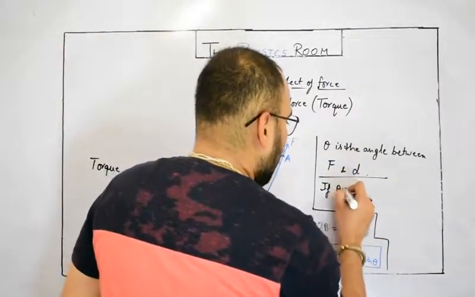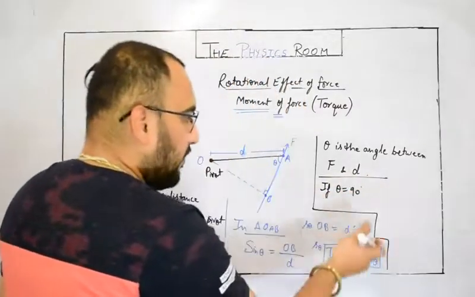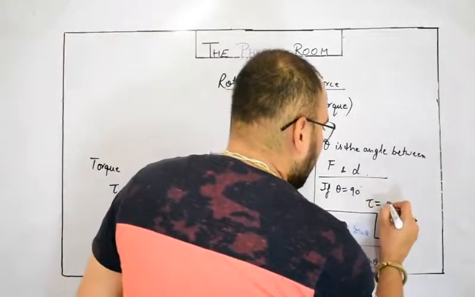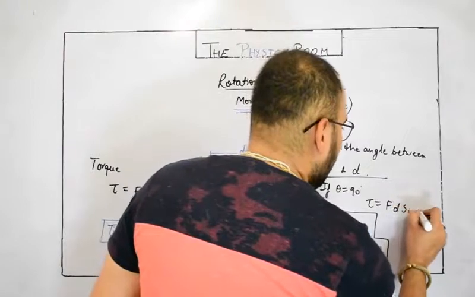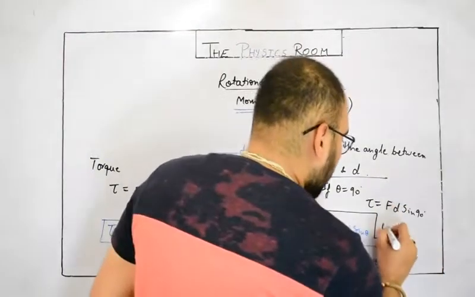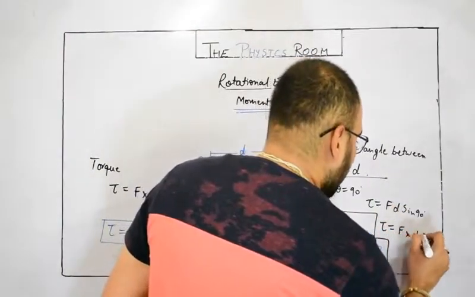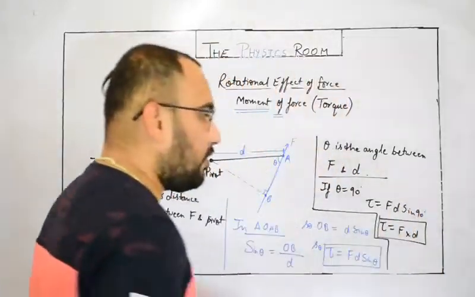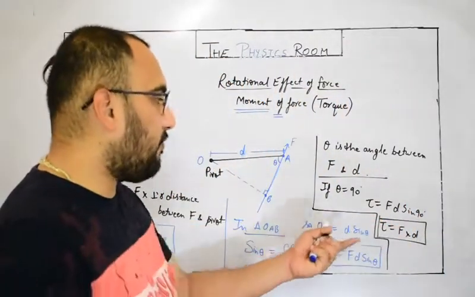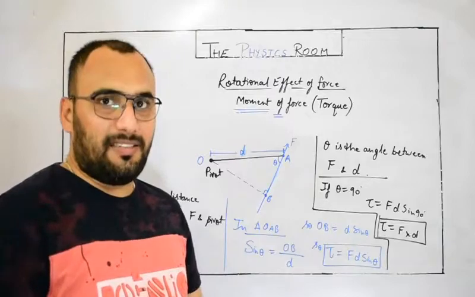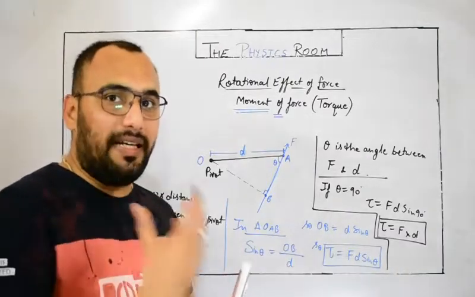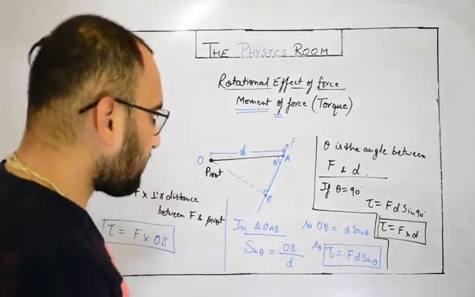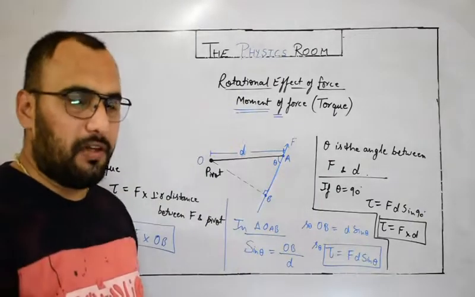If theta is 90, let's check. Torque is F d sin 90. The value of sin 90 is 1. So torque is F into d, force into perpendicular distance. So this is the universal formula. We can find out torque for any case: 0 degree, 90 degree, 180 degree, you can find out the value of torque. I hope this universal formula is clear for you.